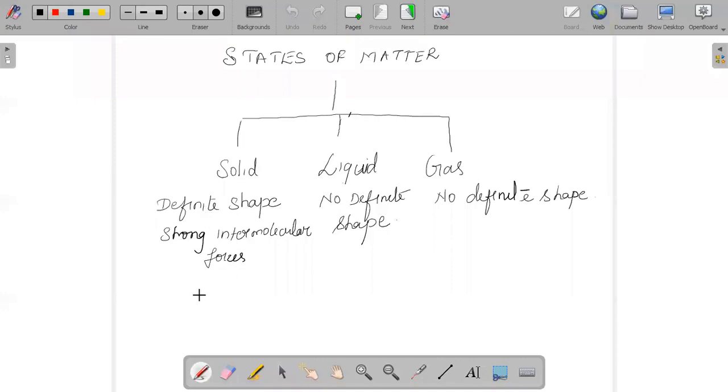But the condition is they cannot flow. And basically, they have negligible compressibility, because of the very small or negligible distance between the neighboring molecules, because we all know that solids are very closely packed. And yes, they possess a tendency to uphold their shape whenever they are exposed to an external force.